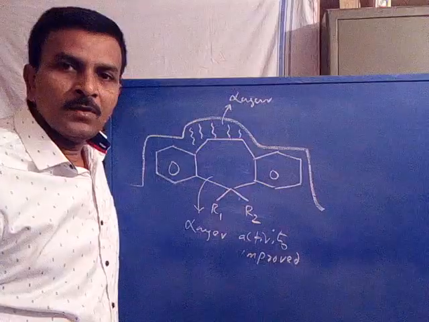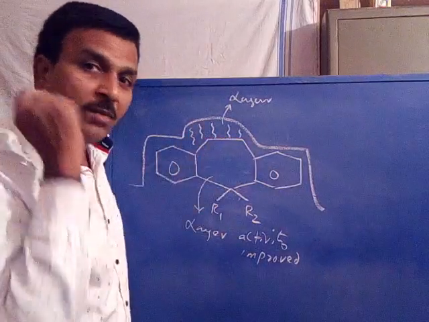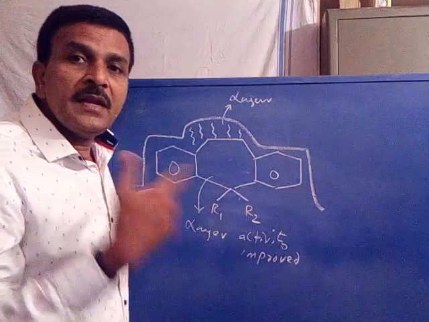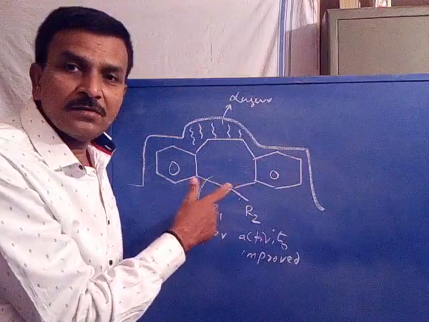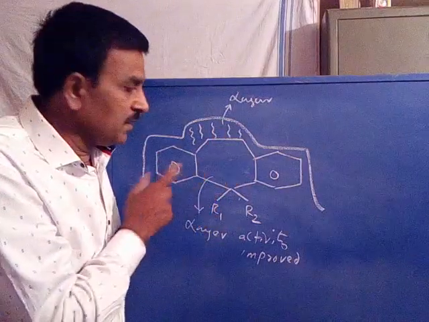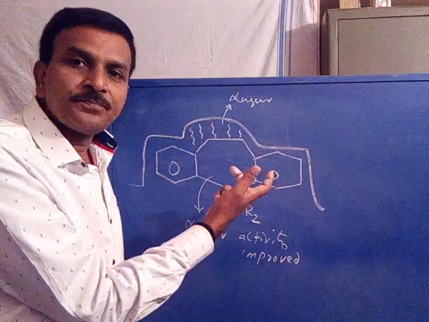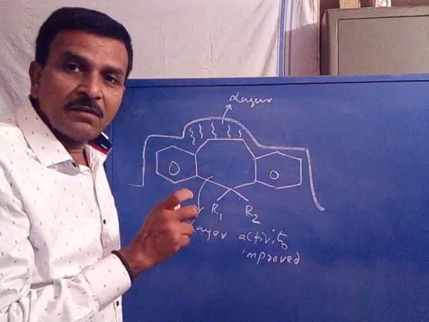Is it clear? So depending upon the size of the binding region available at the target, the lead sometimes needs expansion of ring size from 6-membered to 7-membered, or vice versa, if the binding region of the target is smaller.